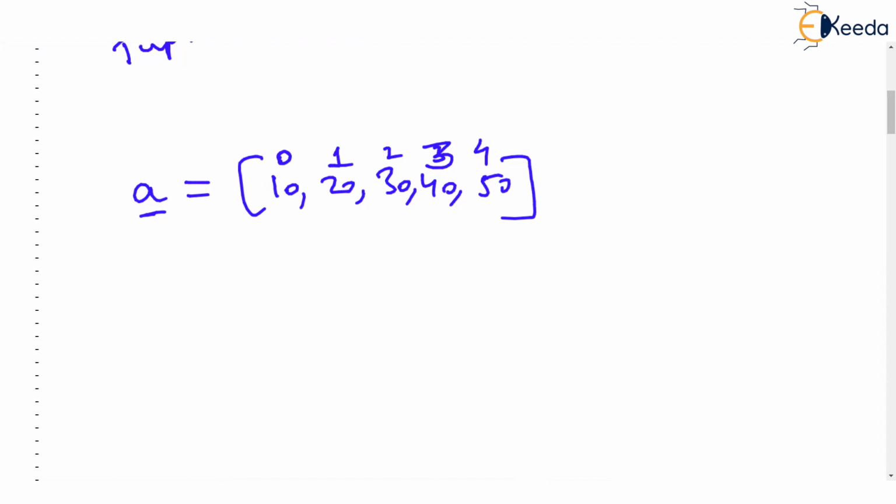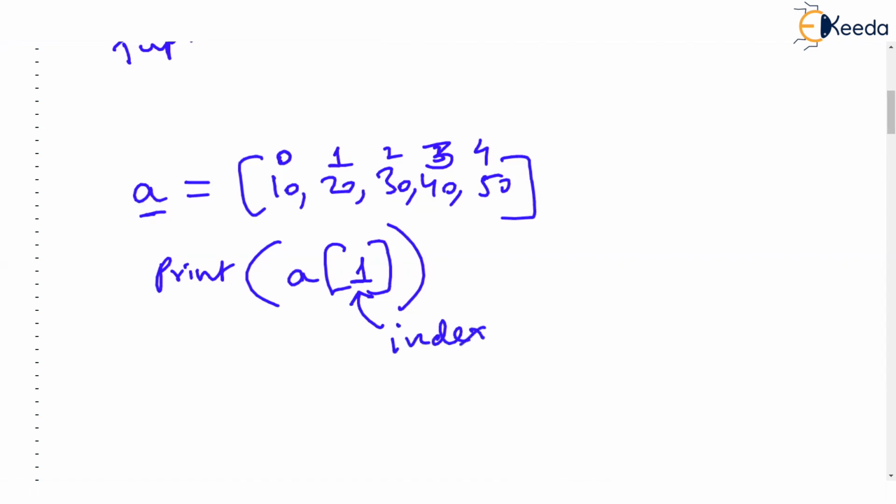Automatic indexing is there. So let's say you write print A square bracket 1. This square bracket is used for giving an index, or many people call it a subscript. Our intention is to print only one element of the list, because I have given the index as 1, and the element at index 1 is 20. It is not the first element; 10 is the 0th element. So we have given 1, so it is going to print only 20. That's the importance of indexes. You can easily give some index and say, I want to print the value stored at the second index.